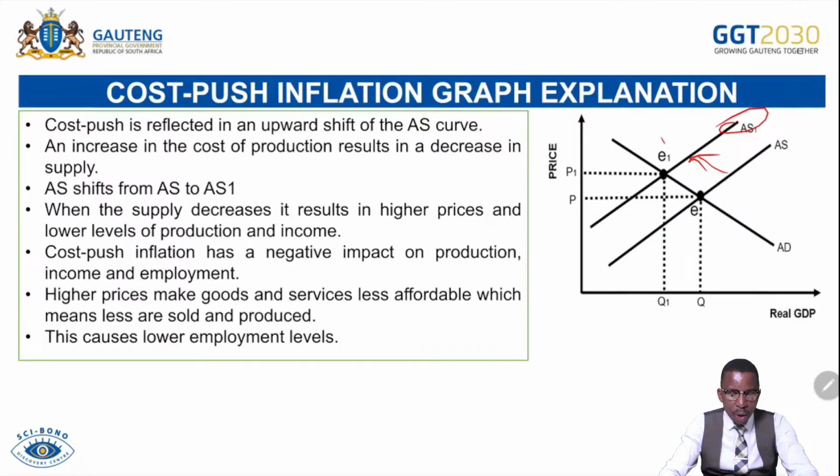And then when the supply decreases, it results in higher prices and a lower level of production and income. Remember, when supply declines, it pushes prices up. Cost push inflation has a negative impact on production, income, and employment. High prices make goods and services less affordable, which means less are sold and produced. This causes lower employment levels.